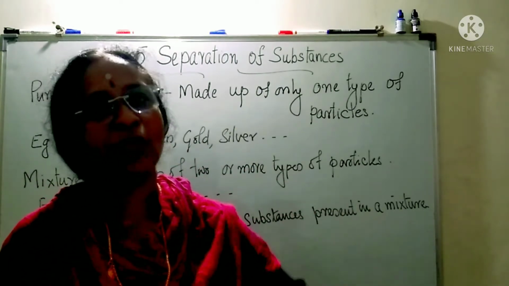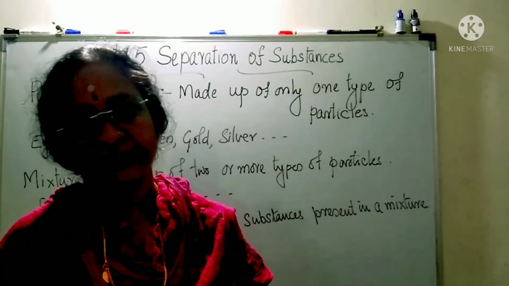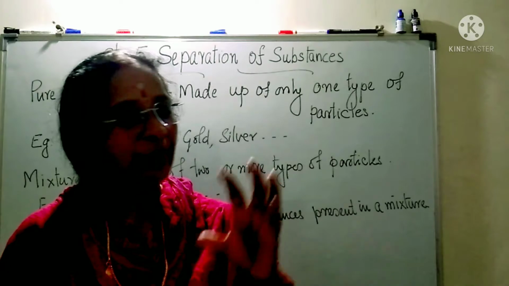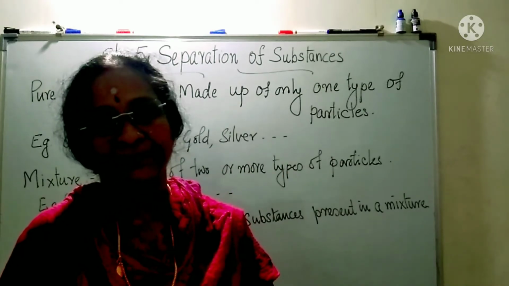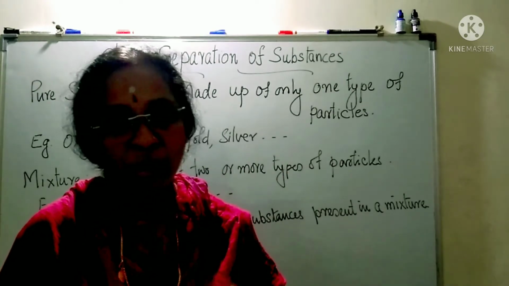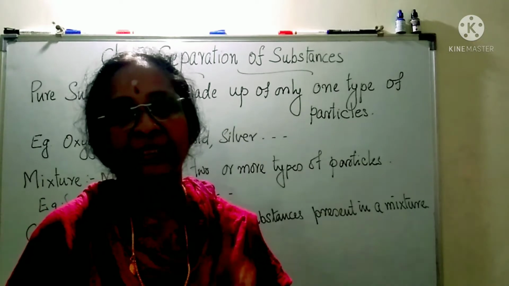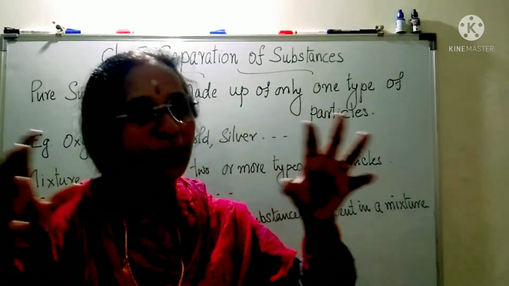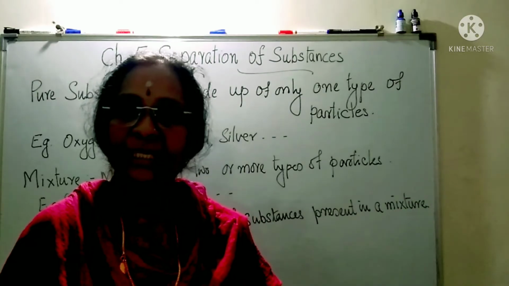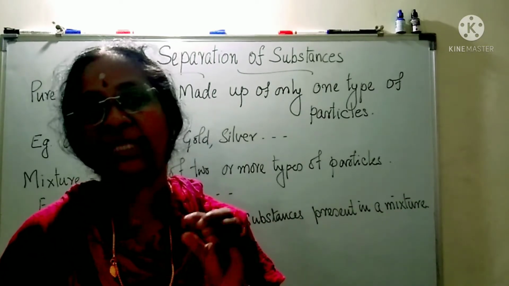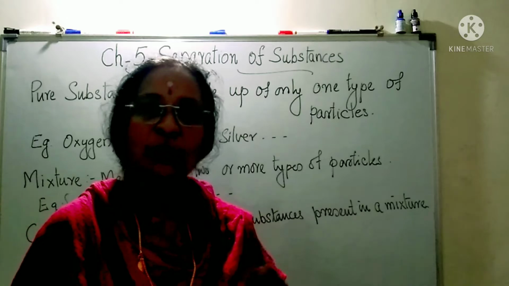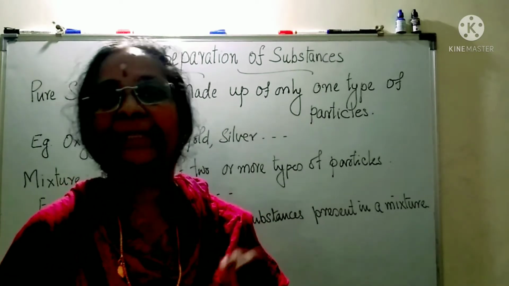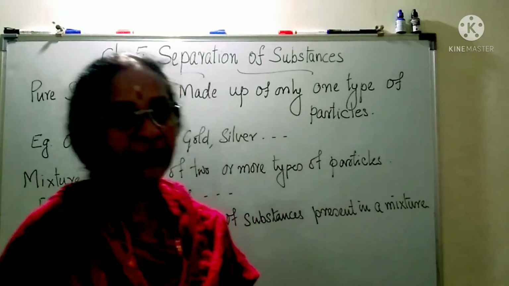If you take air as an example, one sample of air has oxygen, nitrogen, carbon dioxide, water vapor, dust particles, so many different things inside. Such things which contain two or more different types of particles are called mixtures.